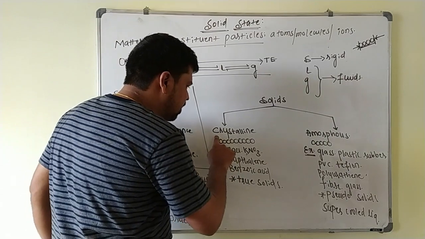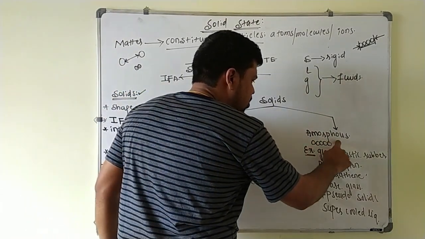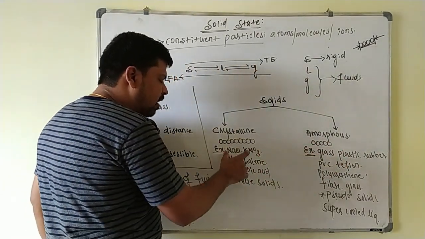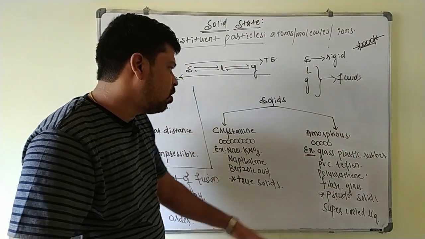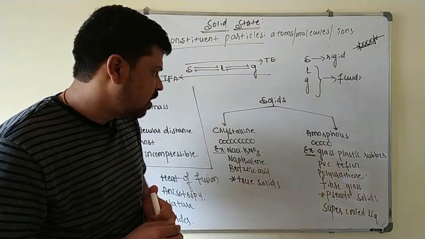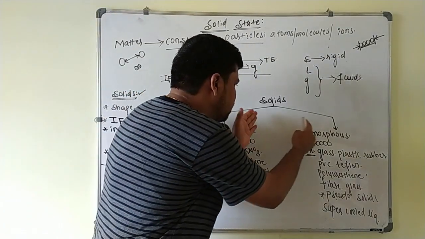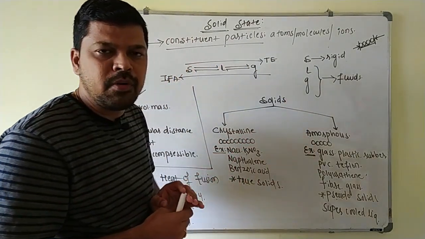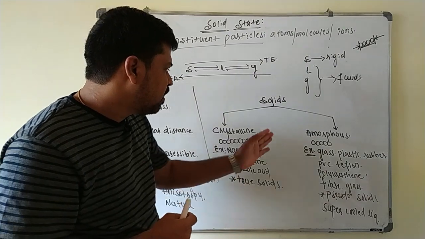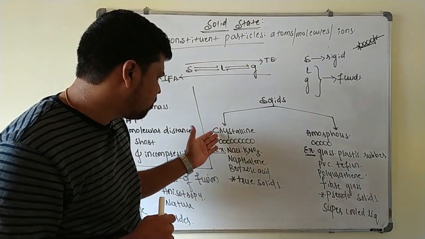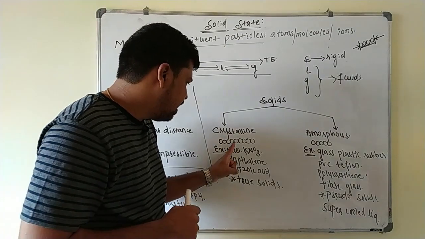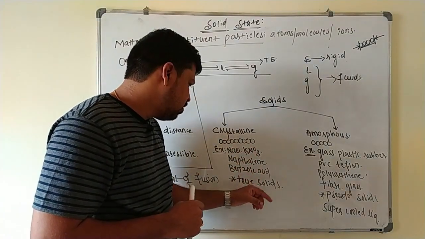Here that long range periodically repeats, but here a repeating pattern is not observed in case of amorphous solids. So since these two solids are having a different type of arrangement of constituent particles, they must differ in their properties also. Some of the examples of these crystalline solids: NaCl, KNO3, naphthalene, benzoic acid.